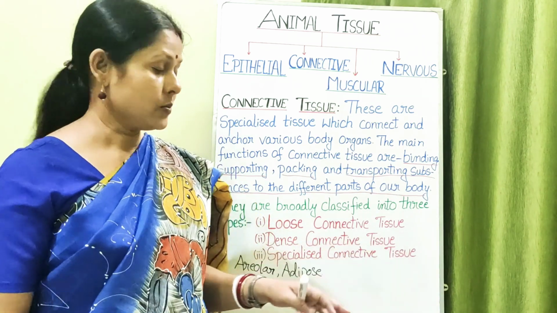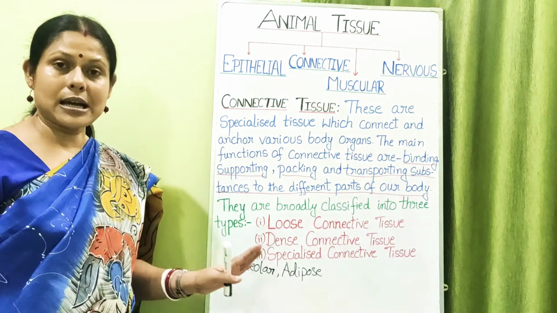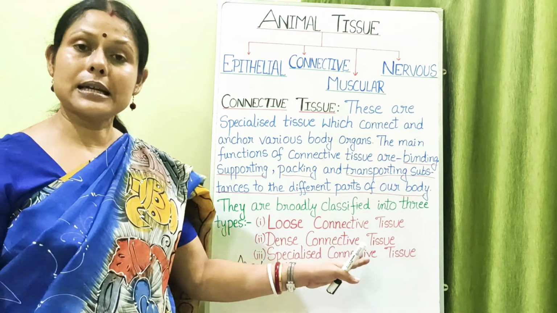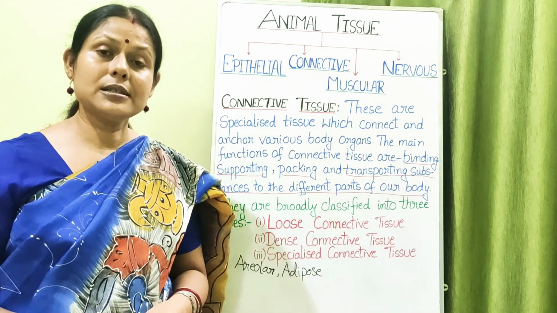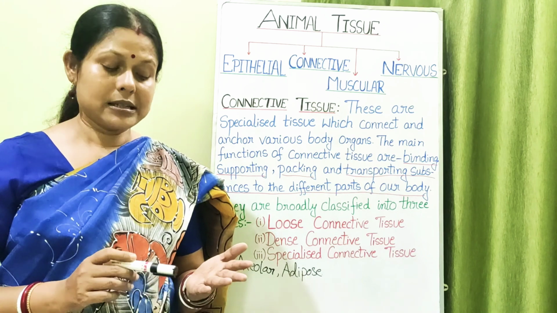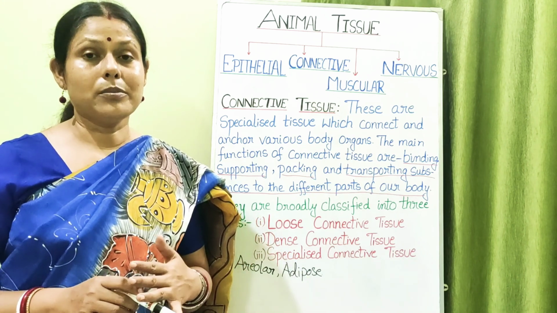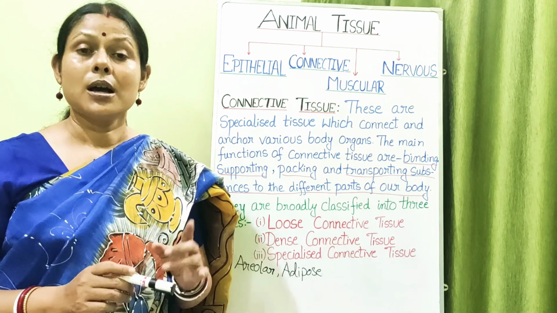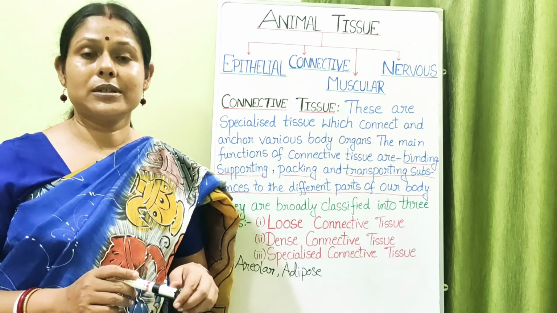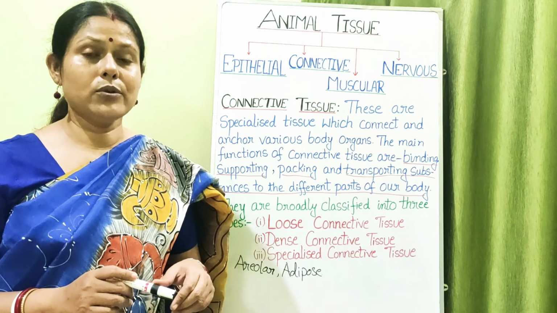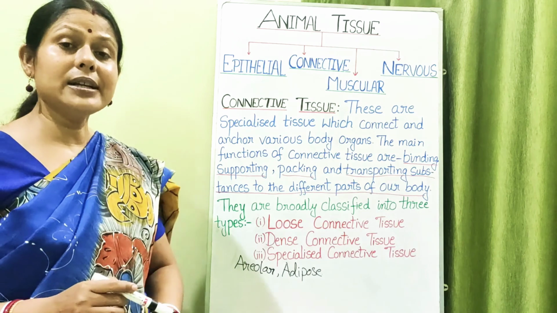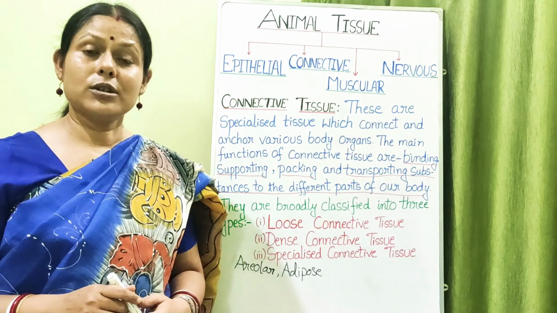The next one is the specialized connective tissue. Under this category, I told you the three things. One is cartilage, next is bone, and another one is blood, the liquid connective tissue. Along with blood, there is one more liquid connective tissue, called lymph. Okay, now regarding cartilage.